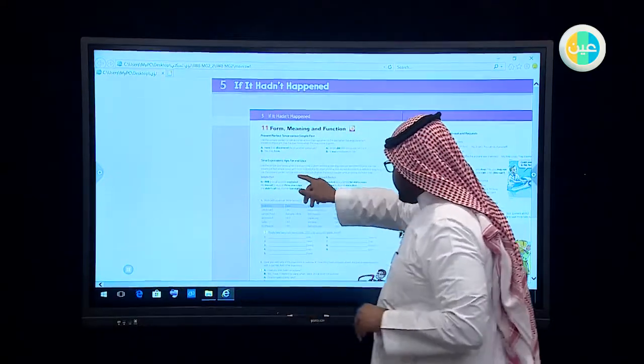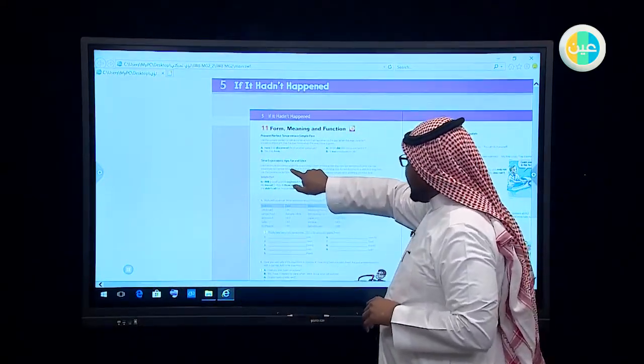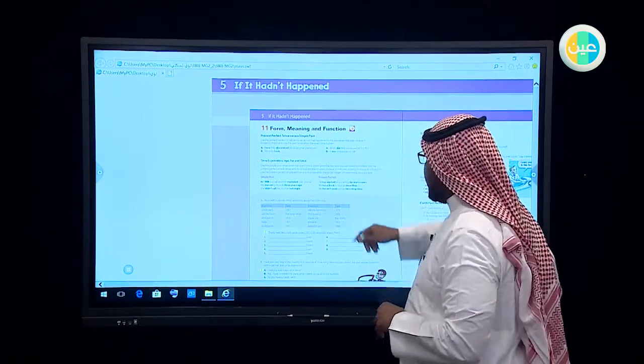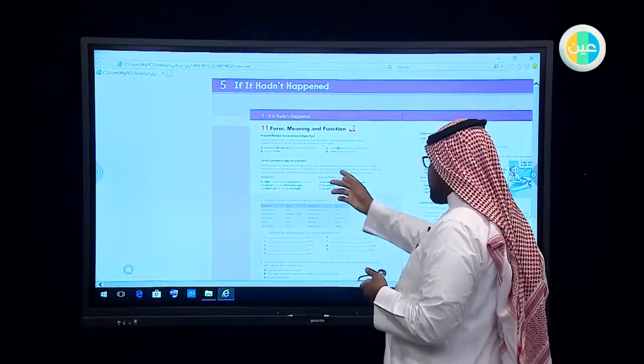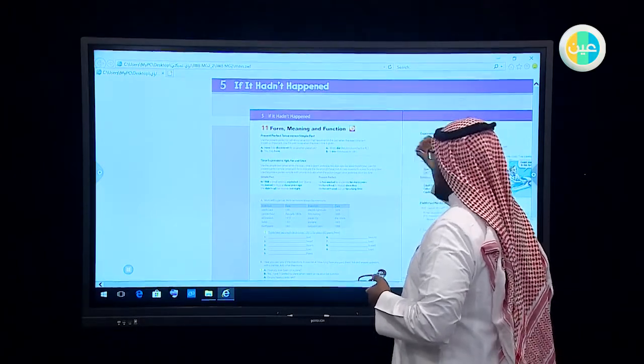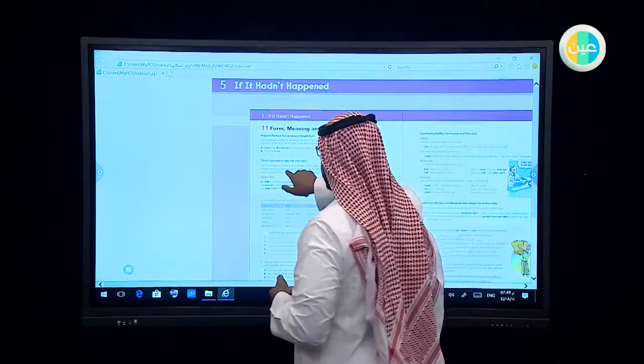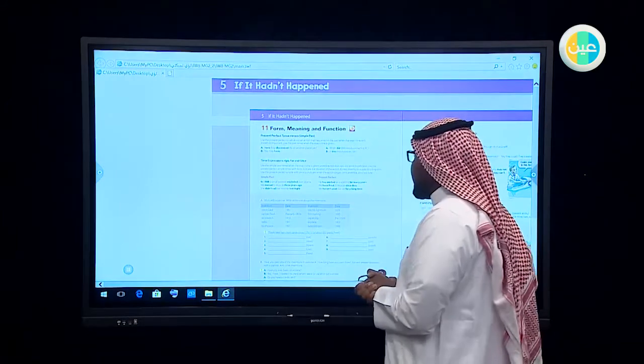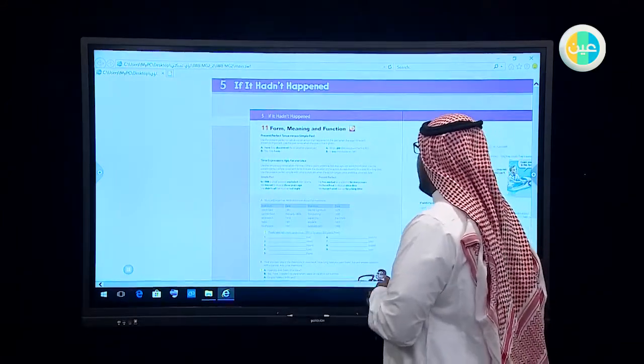As you see, we use the simple past tense when the exact time is given. For example, yesterday, 2 days ago, last week, last month, last year. Use the present perfect simple tense with for to indicate the duration of the action.